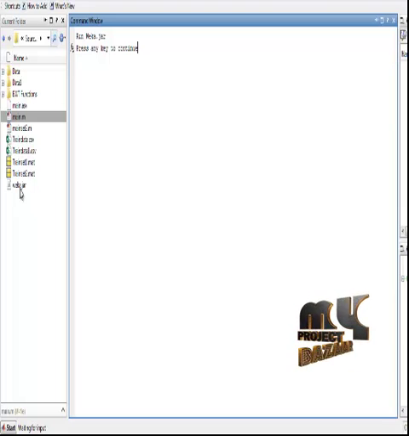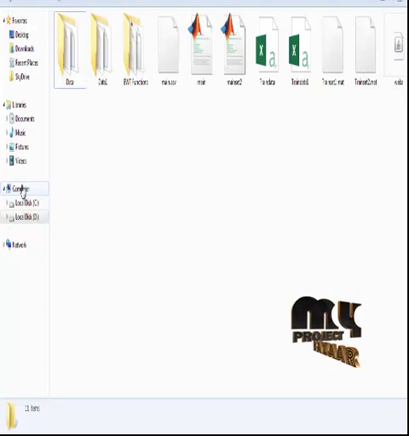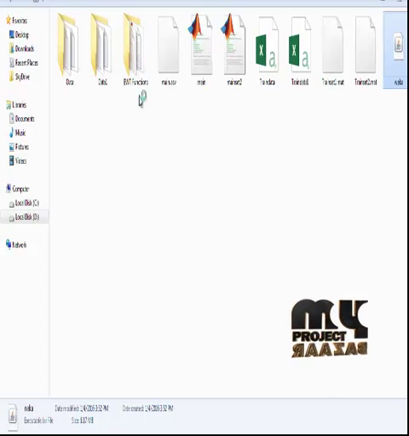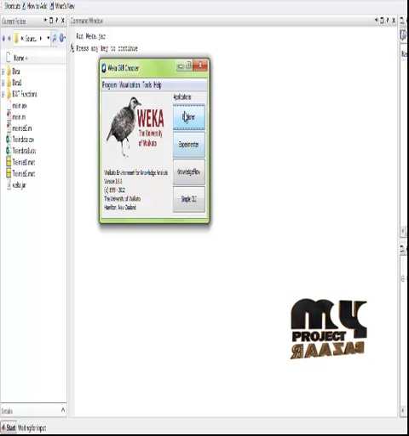In order to run this process, JDK has to be installed in our system. So first run the WEKA.jar. In order to run the WEKA.jar file, double click the WEKA.jar file, which is present in the source code folder. So this is the WEKA.jar file.